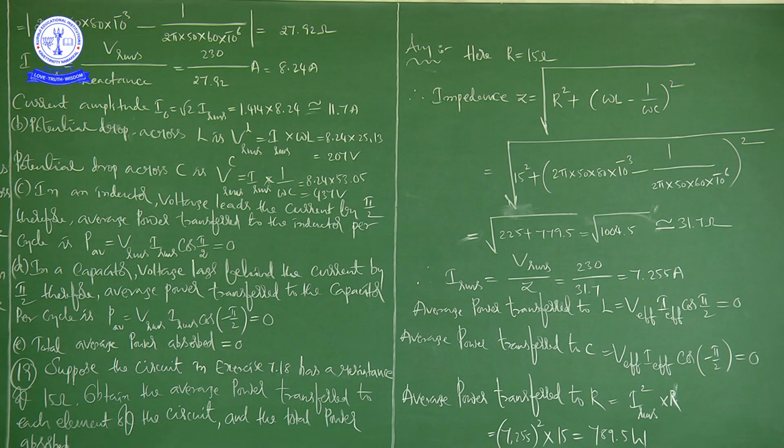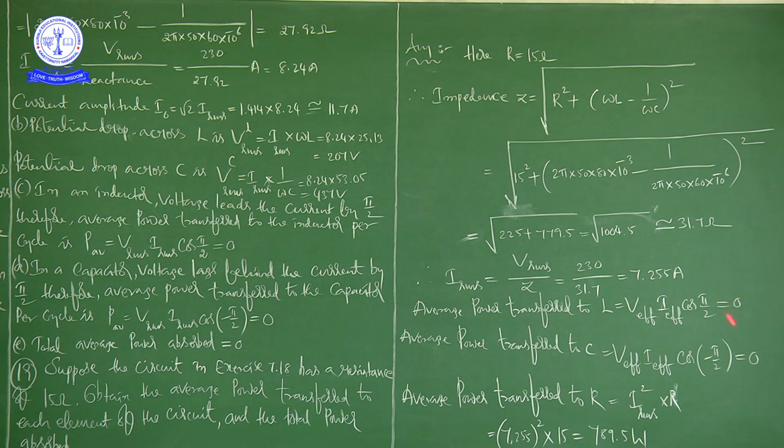Totally it is square root of 1004.5. That is approximately equal to 31.7 ohms. Therefore, IRMS is equal to VRMS by Z. That is equal to 230, VRMS already known, 230 volts. 230 divided by 31.7, that is equal to